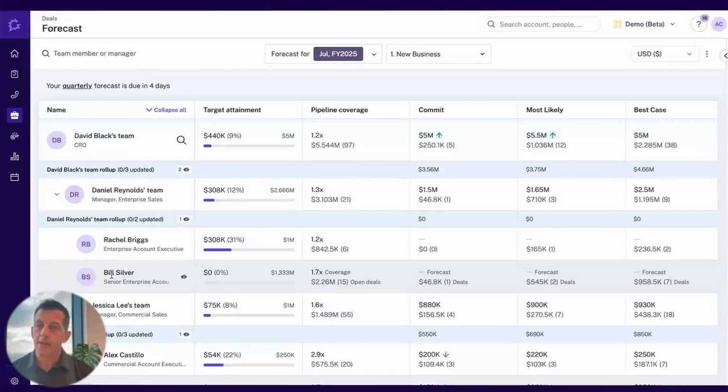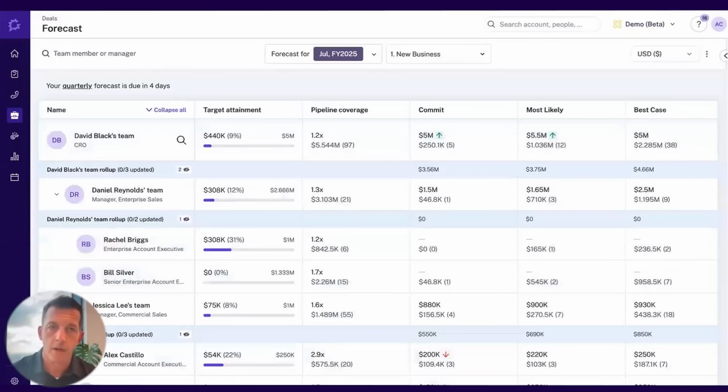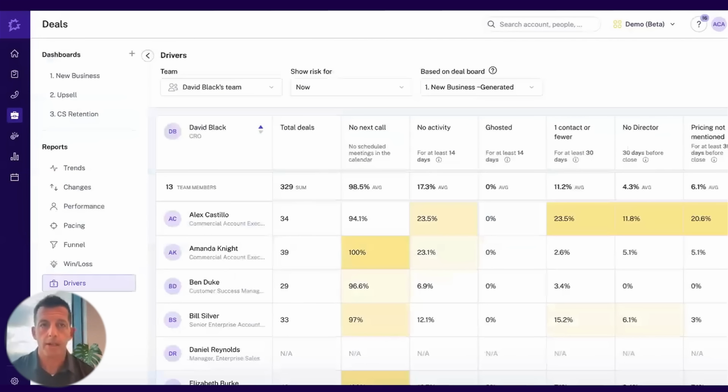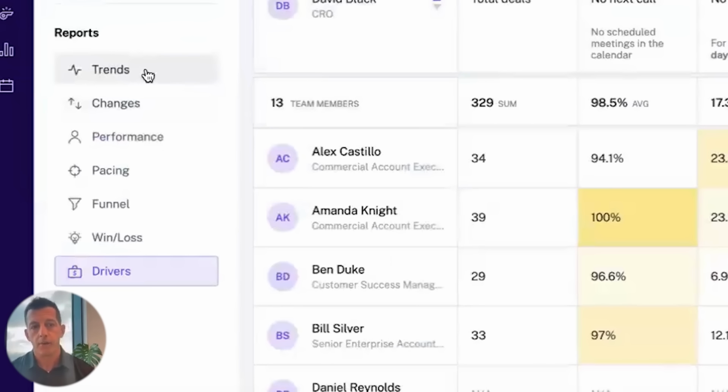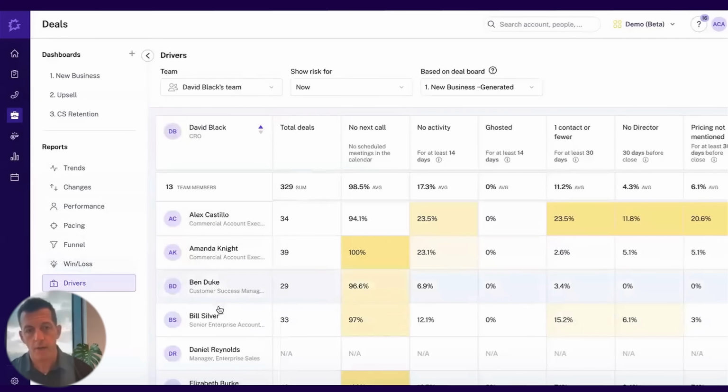In addition to that, I have the ability to go deeper into what we call our insights and any areas that we're looking at where there could be different trends, any changes that we had, where performance might be off, win-loss as an example, or key drivers. So on this screen right here, I can see all of the reps that I'm managing, the total number of deals we have. And then for the deals where we don't have a next call scheduled, I can see where this is at, and I could drill right into this to find out what deals are specifically.